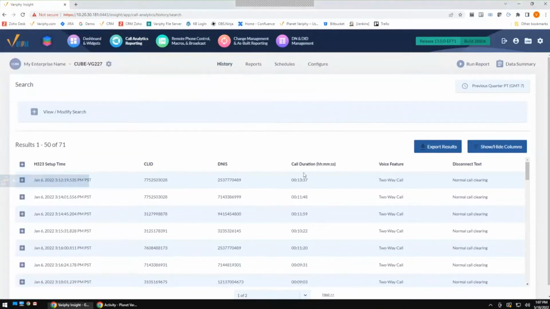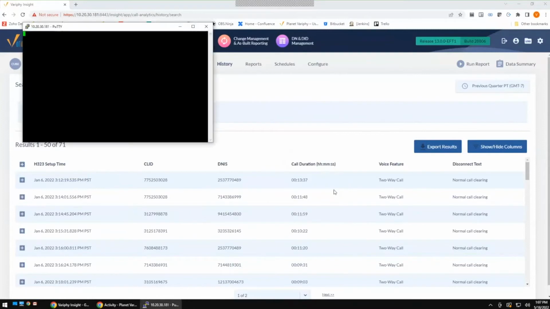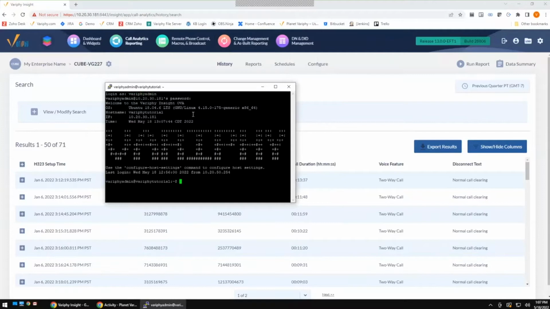First thing I'm going to do is open up my handy dandy CLI client, and I'm going to use PuTTY in this case. And we're going to log right into the Verify server. So we're going to use the login that you use for your Verify OVA server. We'll also take a look at Windows. Windows is a little bit different because all you have to do is navigate the interface and open up a directory. Now, we are in the Verify server, so where do I go to take a look at my data?